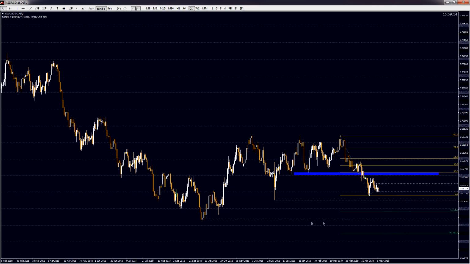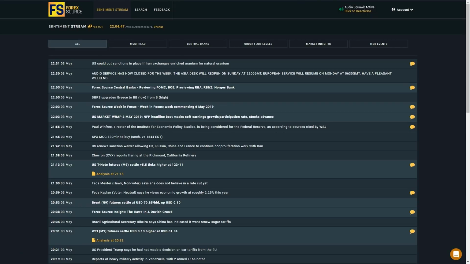But given that this swing low just above the 64 is the only swing low for some time, it might be best to target that area just above that 64 level in case we have a bounce from that level upwards. Guys, and that brings us to the end of our week ahead video for this week.